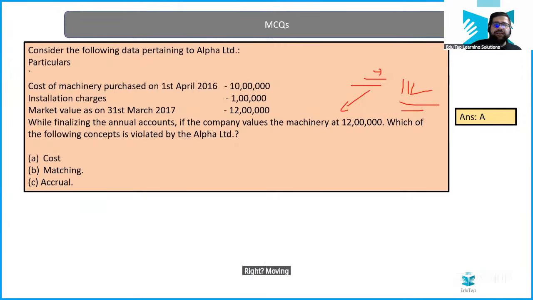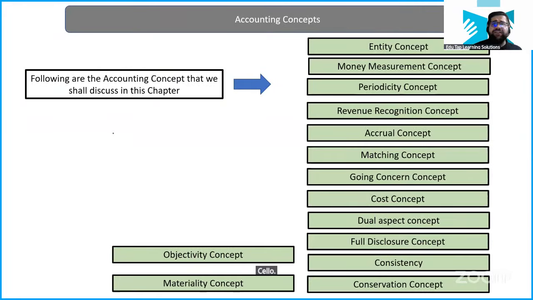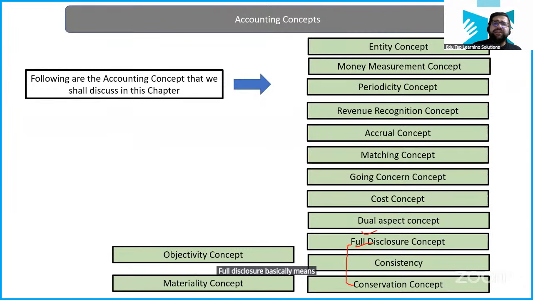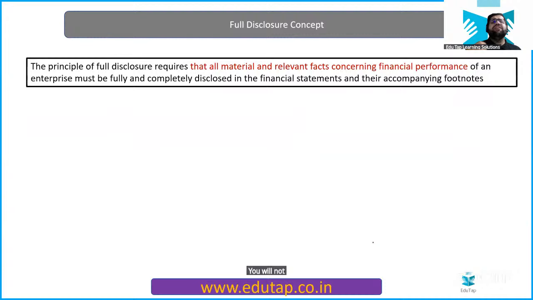Moving forward. Now we have discussed the cost and dual concept. Now we are doing some basic concepts which are very, very easy, like full disclosure. Full disclosure basically means full transparency. You will not hide any relevant information from me. You will not hide any material information from me. Material information means important information.